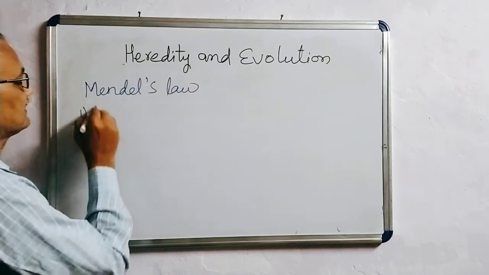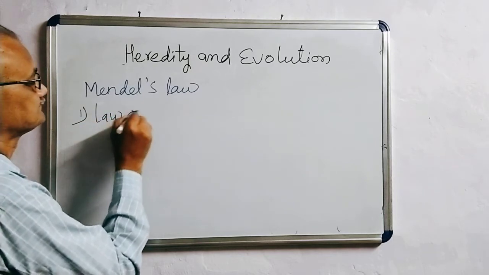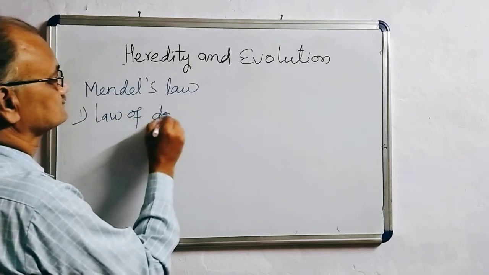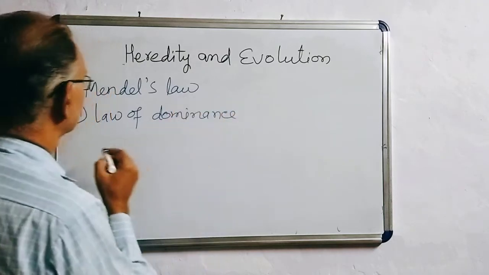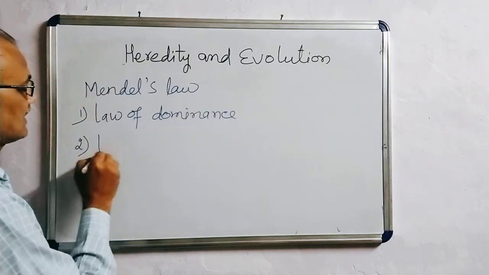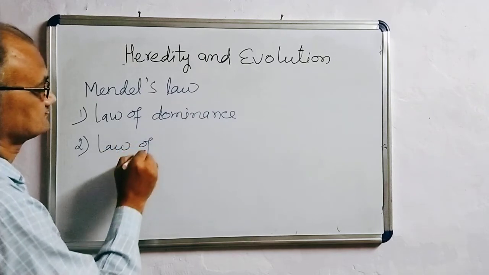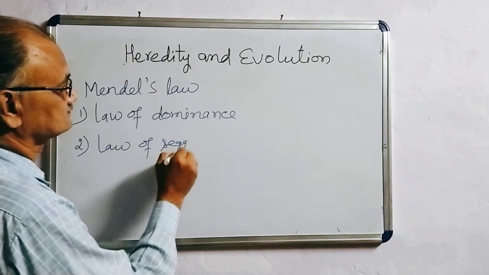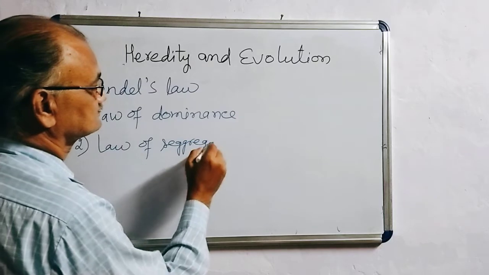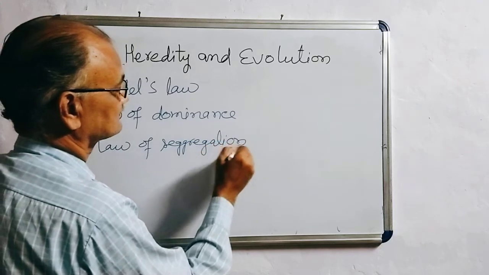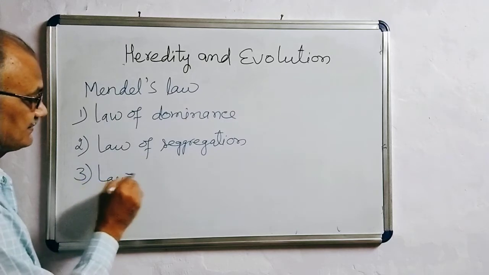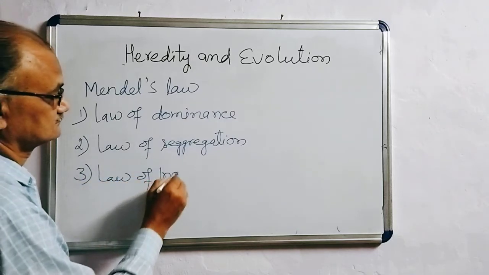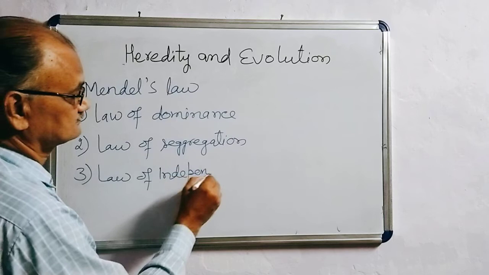The first one is the law of dominance. The second is the law of segregation. And the third is the law of independent assortment.